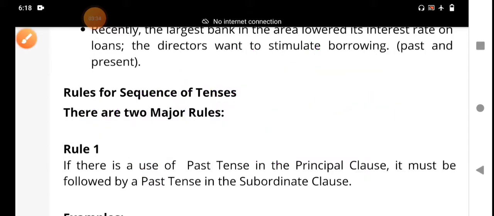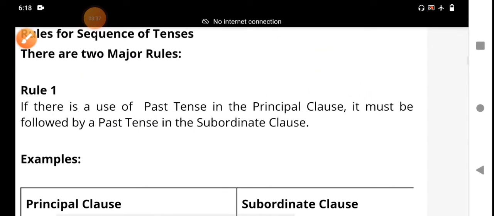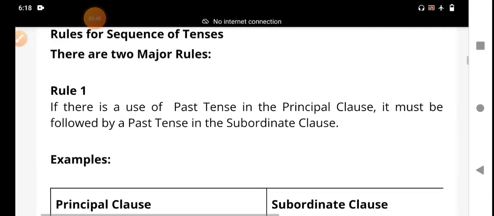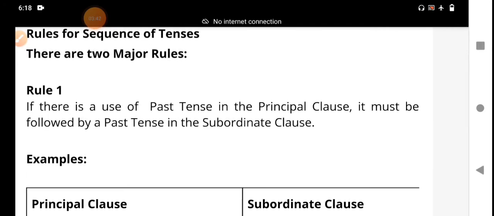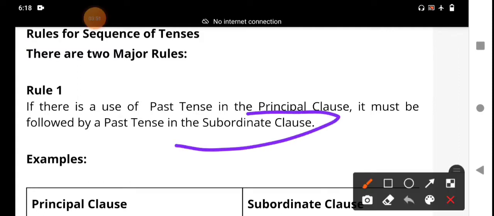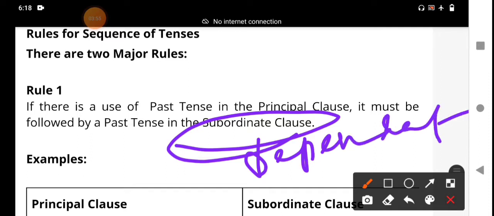Here I read out the first rule. Please listen very attentively, all the students. If there is a use of past tense in the principal clause, it must be followed by past tense in the subordinate clause. The subordinate clause is also called the dependent clause. Some teachers or lecturers use the terms dependent clause and independent clause. This is the main clause, and this is the subordinate clause.